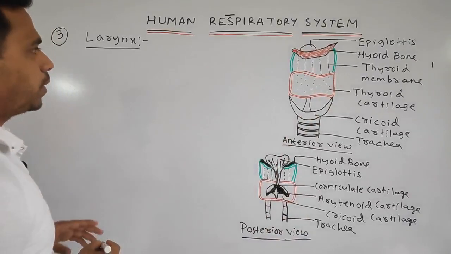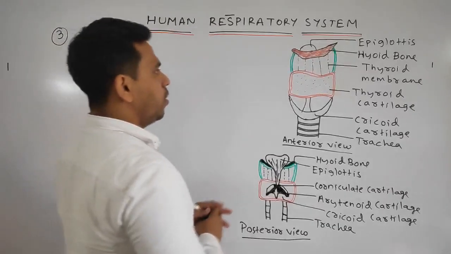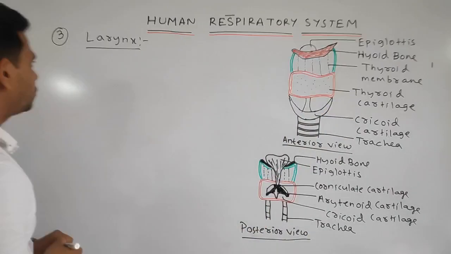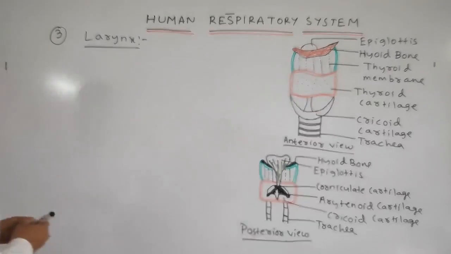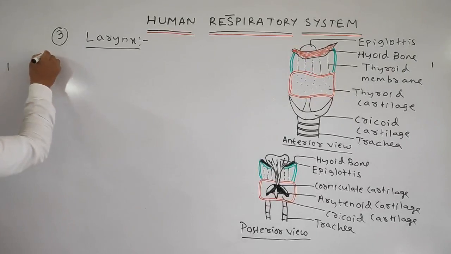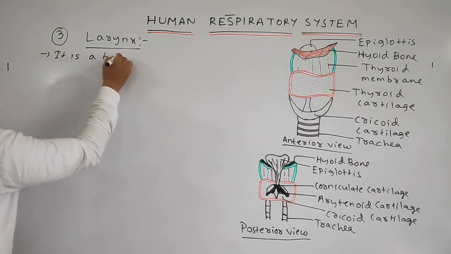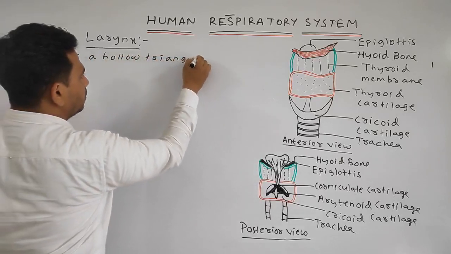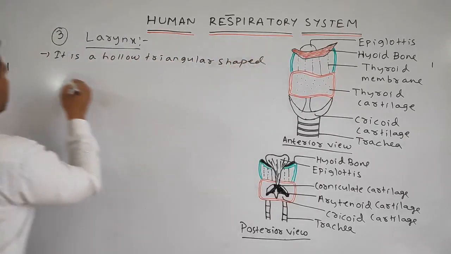First point, the larynx is a hollow, triangular shaped chamber.